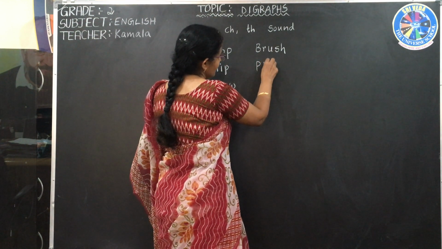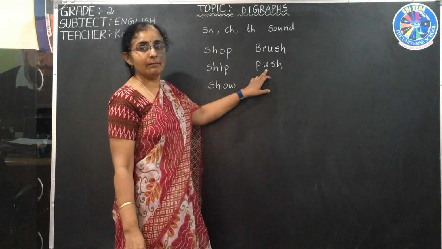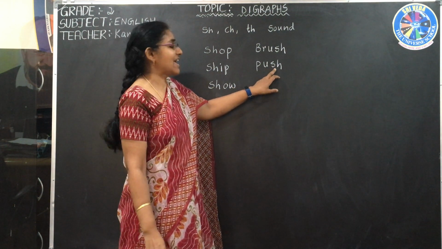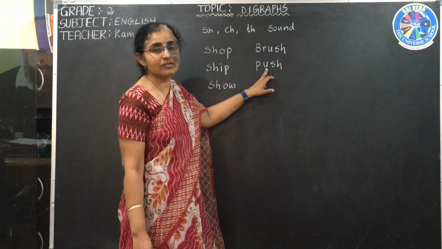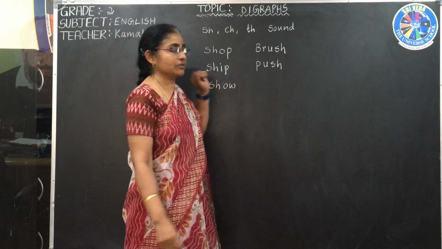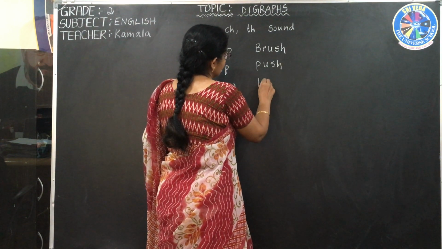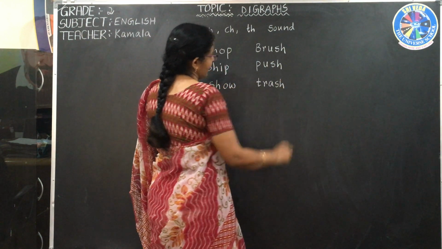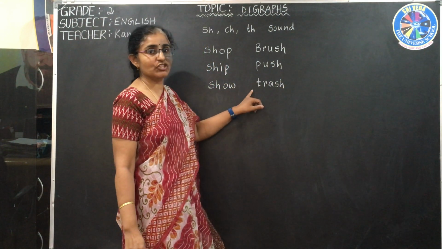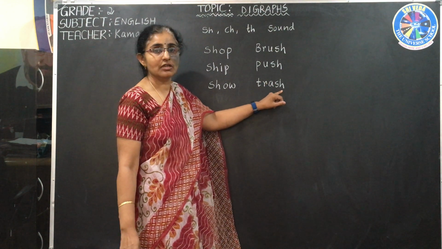P, U, S, H. SH is sh. Push. Now trash. TR is tr. SH is sh.